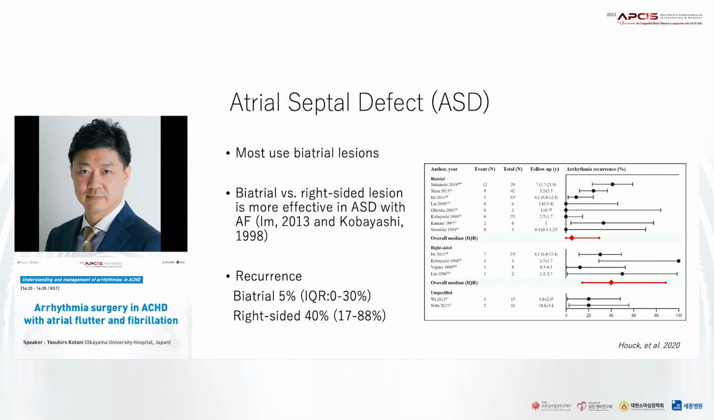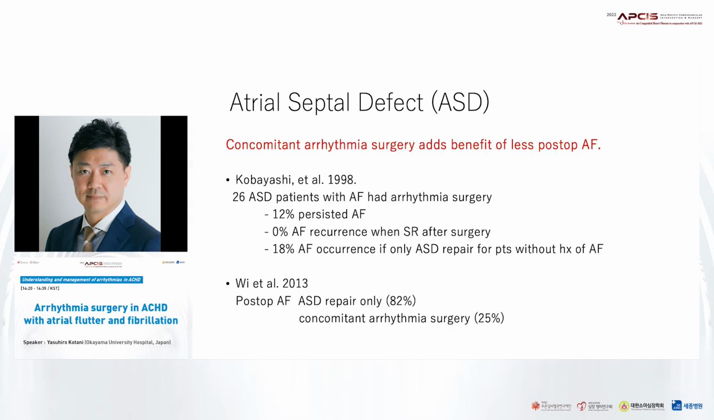When looking at atrial septal defect, most studies used biatrial lesions. Comparison of biatrial versus right-sided lesions shows biatrial is more effective in the ASD with atrial fibrillation. The recurrence with biatrial surgery is about 5% compared to 40% with right-sided lesions. Concomitant arrhythmia surgery adds the benefit of less post-operative atrial fibrillation.